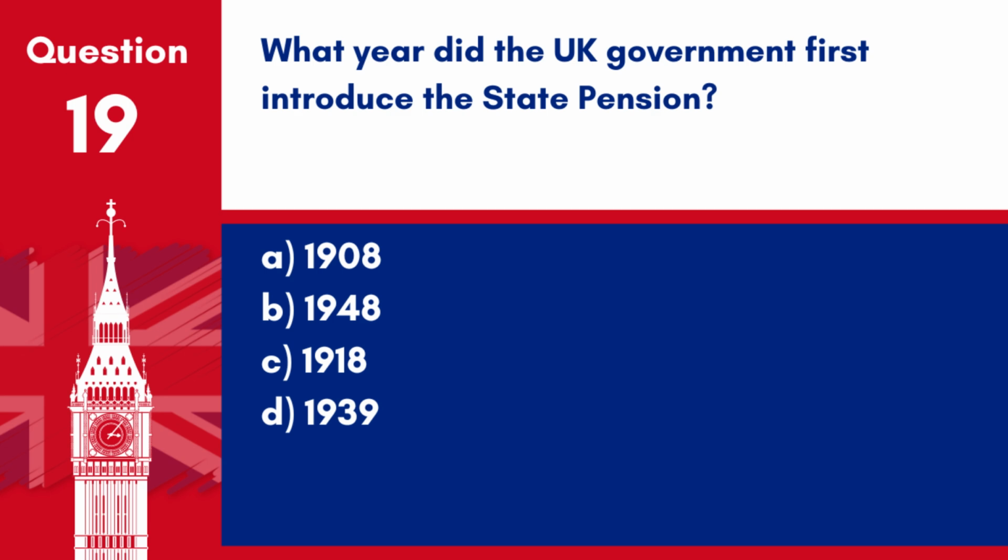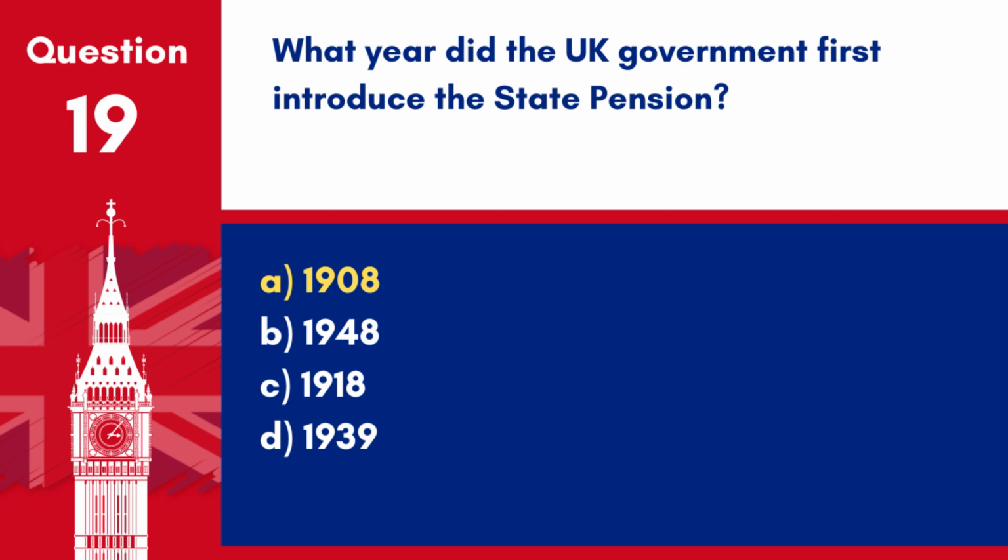Question 19. What year did the UK government first introduce the state pension? A. 1908, B. 1948, C. 1918, D. 1939. Answer A. 1908. The UK government first introduced the state pension in 1908.